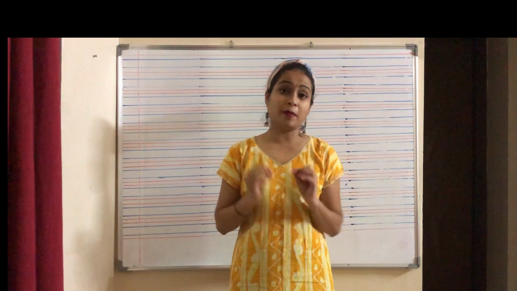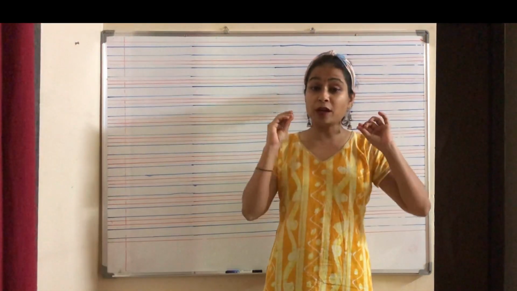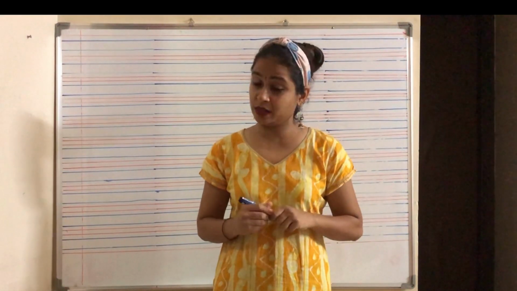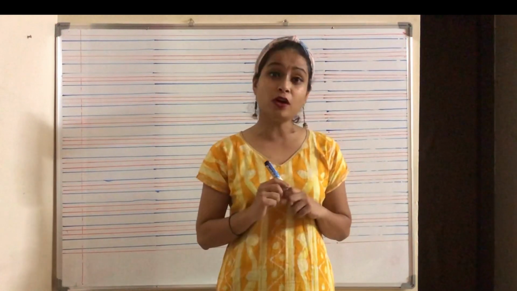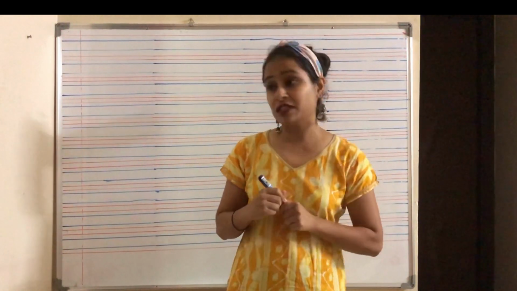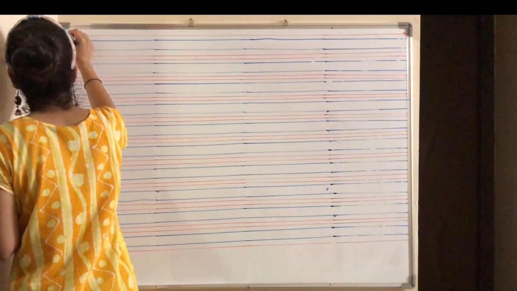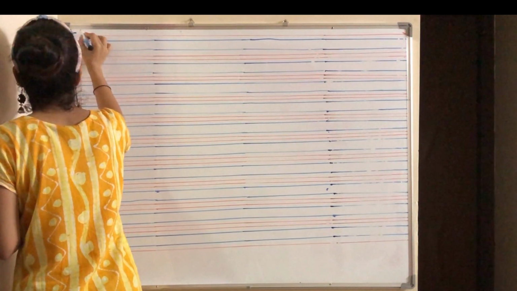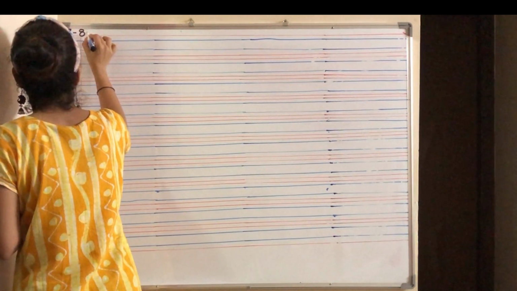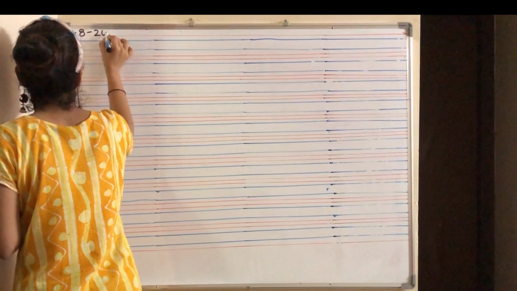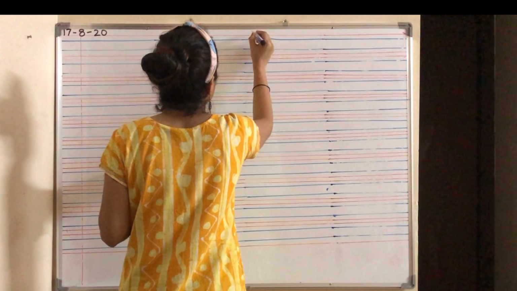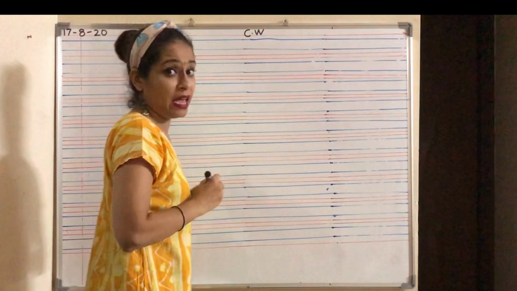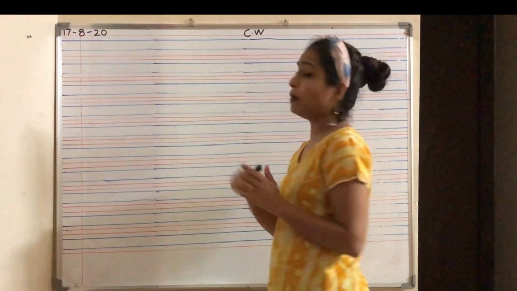Okay, so I think everybody is back at their places. Now open your book to a new page and let's start writing. Now I want you to write with the teacher. What is the first thing that we write in the book? Yes, we write the date. Let's write the date. What is the date? 17-8-20. After you write the date, in the same line, write CW, classwork. Yes, has everybody written the date and classwork?